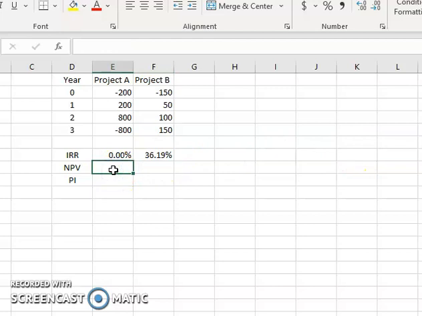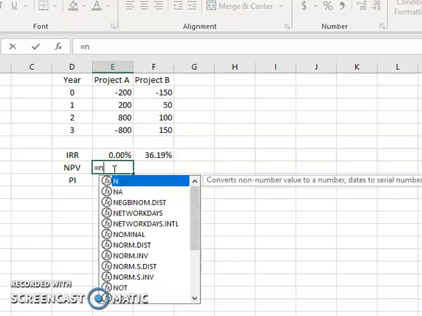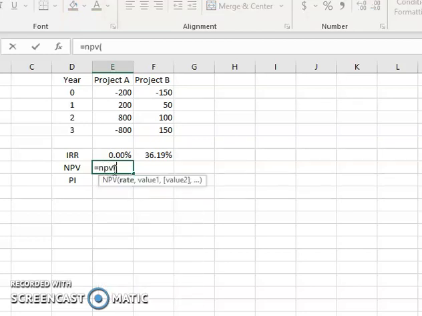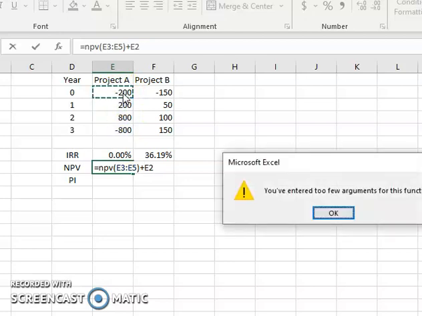For NPV, we do equals NPV, and then we highlight the cash flows after the initial cash flow and close it up, and then we add the initial cost, which is a negative.